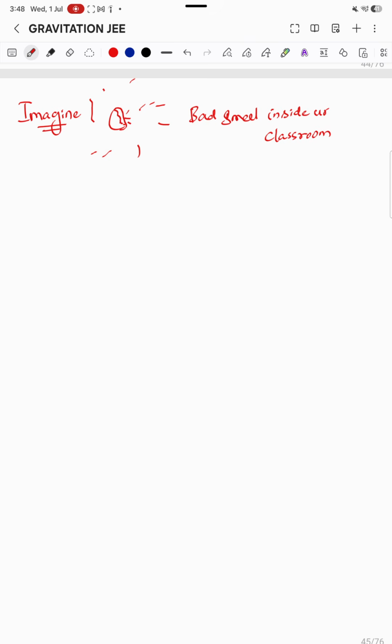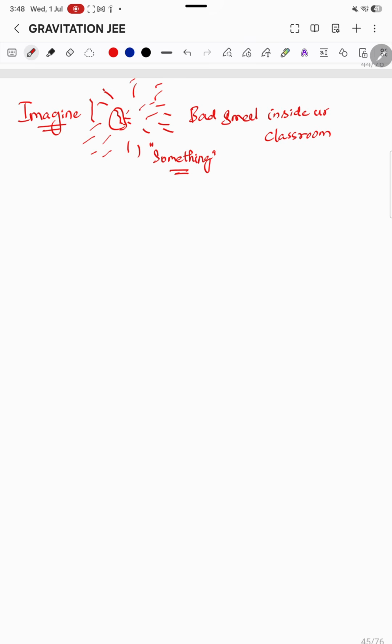So there is something in the air that is creating this smell, or that is responsible for the smell. Correct? So what is that thing in the air that makes you experience a smell for a certain amount of time, or for a certain distance, and you don't experience it after that? Suppose you close the door and get out of the classroom, you're not going to experience that smell, right? So what is that thing that is in the air?